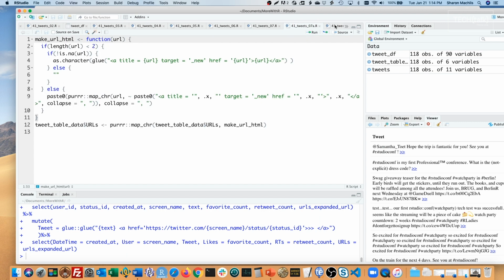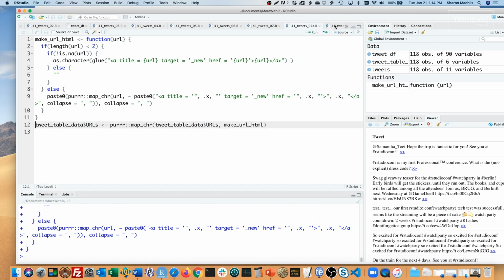This is my code to make clickable links from the URL column. I'm not going to go over it here, but you can pause the video to take a look at it, or head to the associated article with this video so you can copy and paste the code. It's a bit more complex than you might expect because that URL column is a list column. Some tweets include more than one URL, so you have to account for that. I'll run that function.